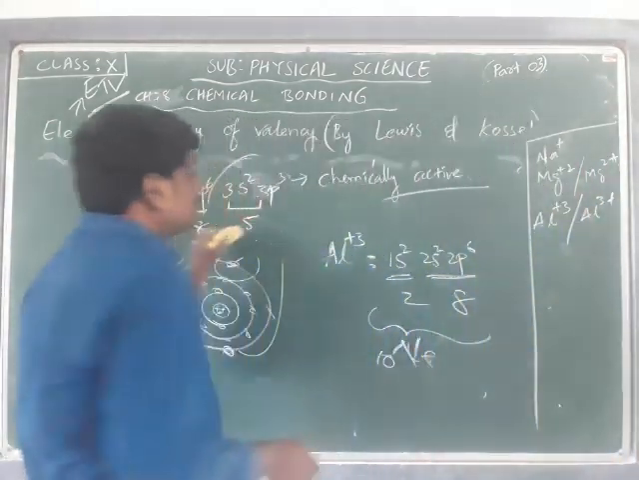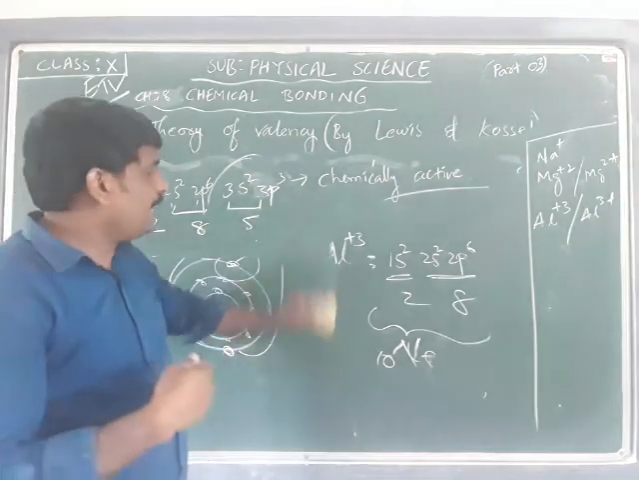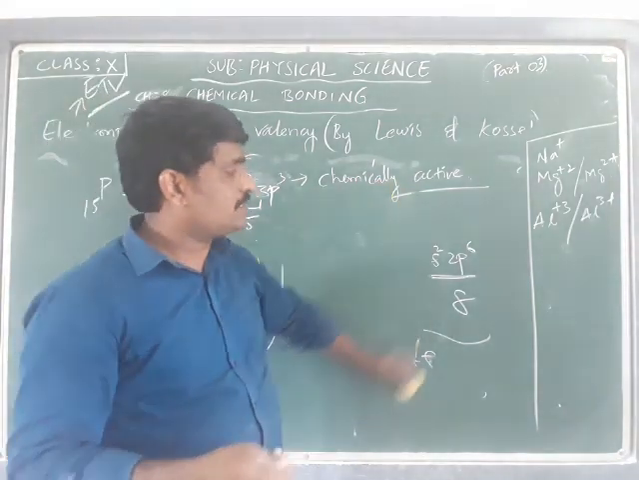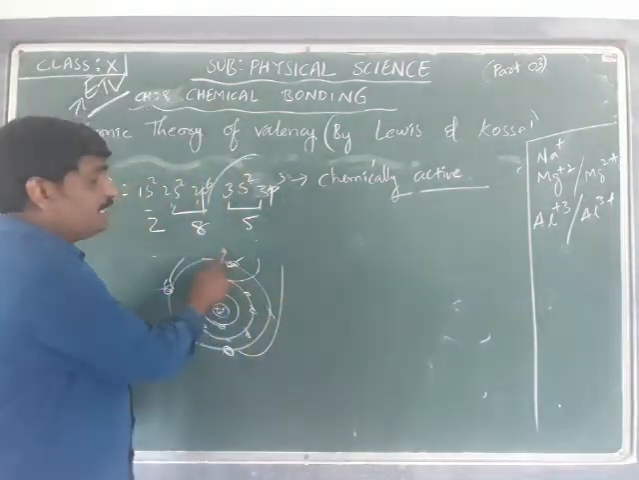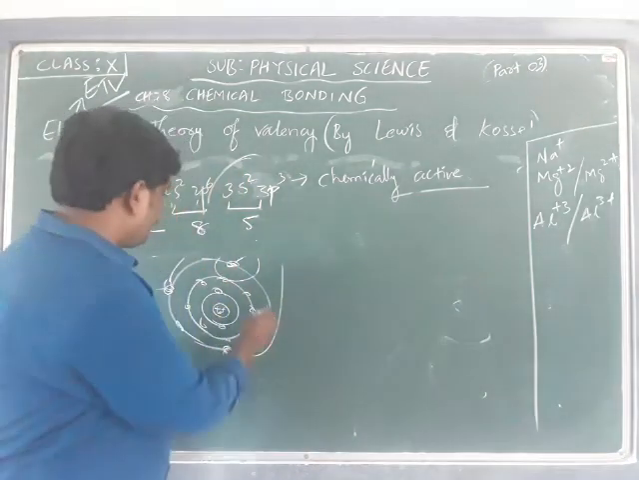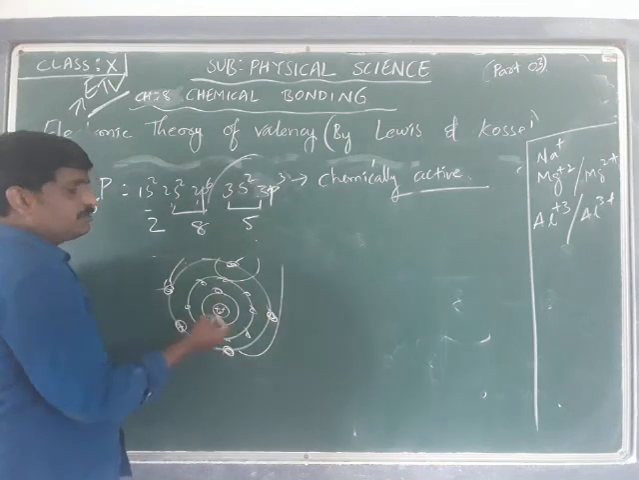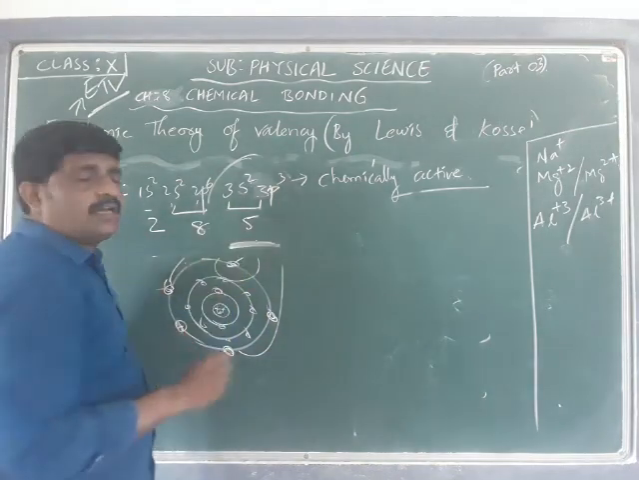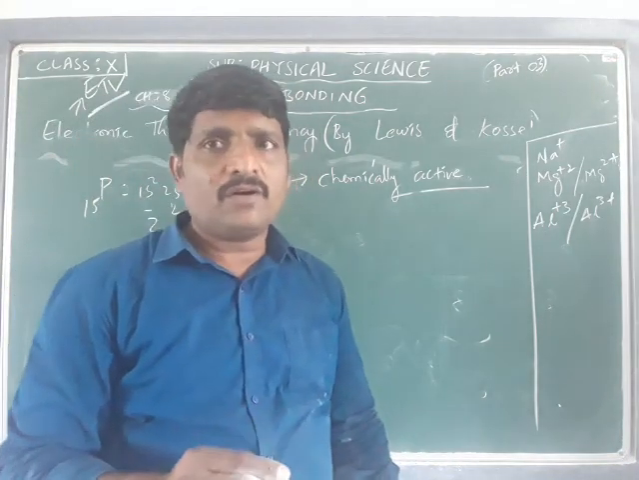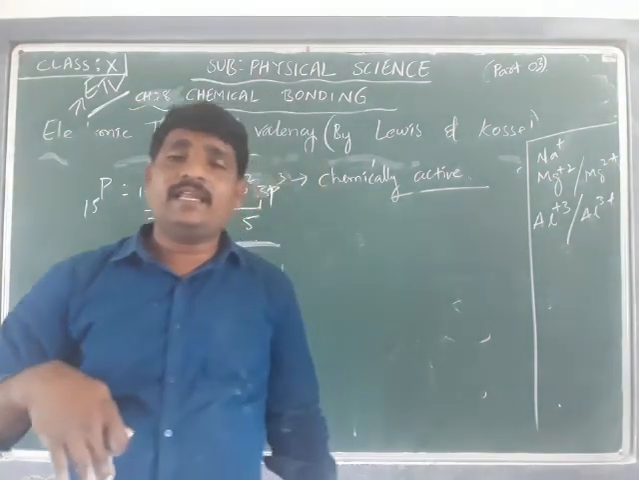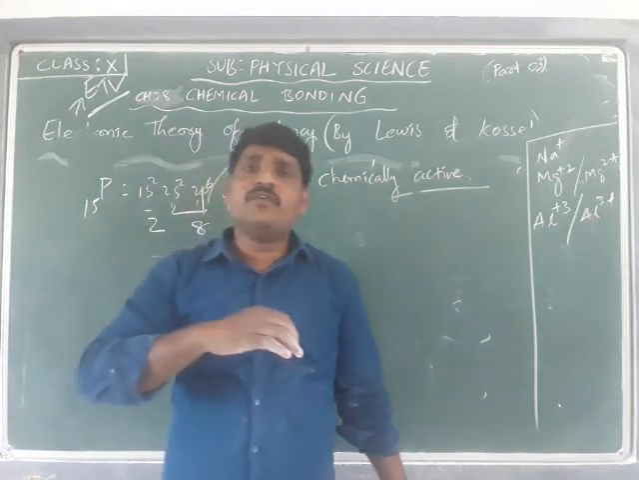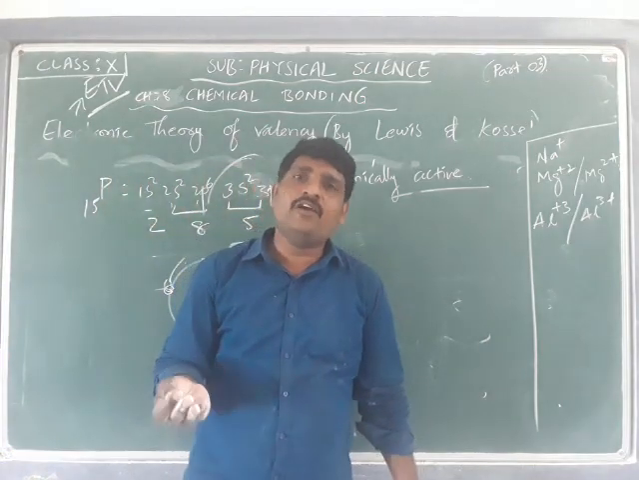So phosphorus is going to accept electrons, as it is short of 3 electrons to possess the octet in the outermost shell. There are 5 electrons in the outermost shell, and 3 electrons are short to obtain the octet. It is going to obtain the 3 electrons from the nearby element with which it is going to bond, and forms an anion.